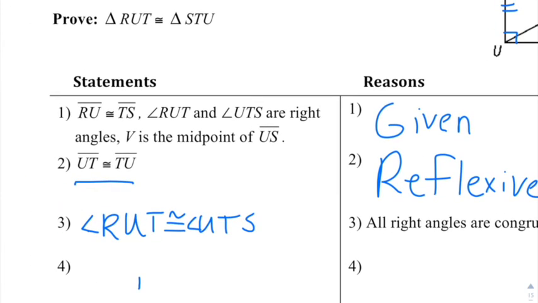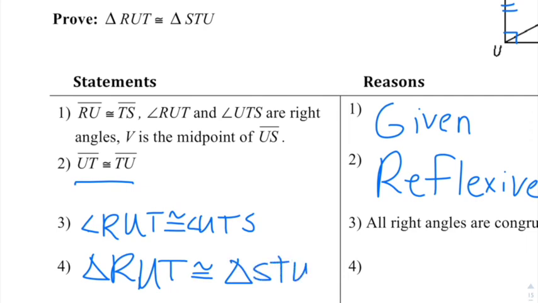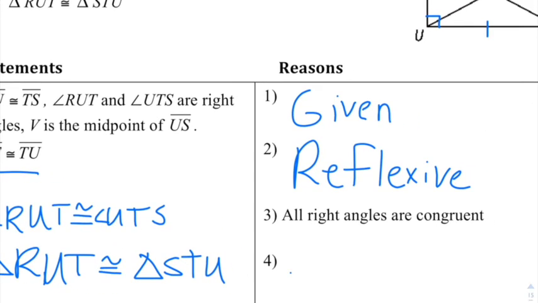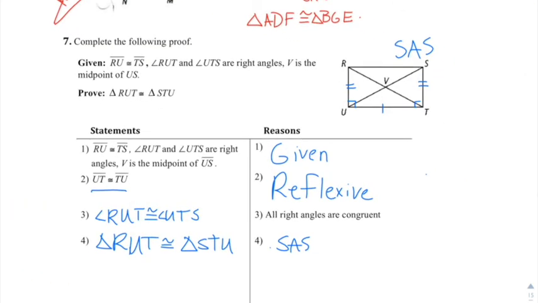Therefore, your two triangles, and I'm going to go in the same order they wrote up there at the proof line right there. So RUT is congruent to the triangle STU. All right, and that is because of side angle side. There you go. So once again, we didn't need that V as a midpoint of US. That really didn't help us out at all. So anyways, there you go.